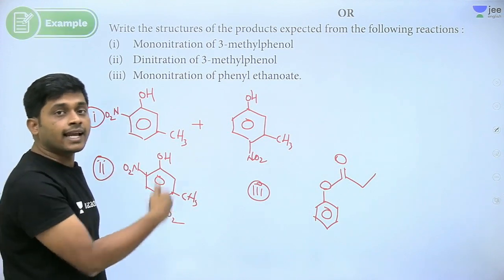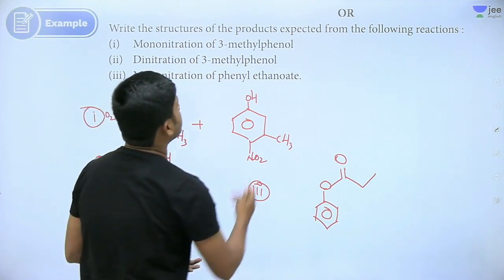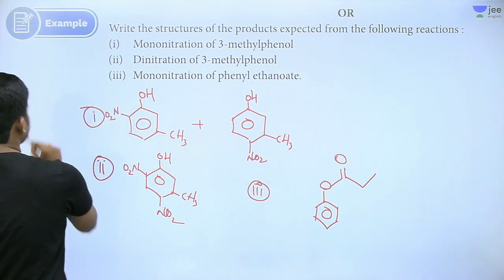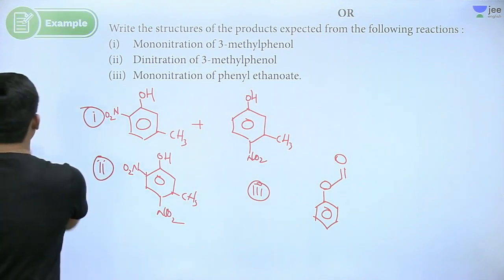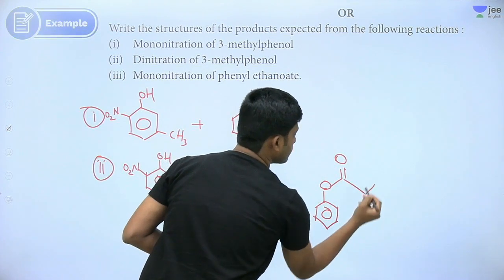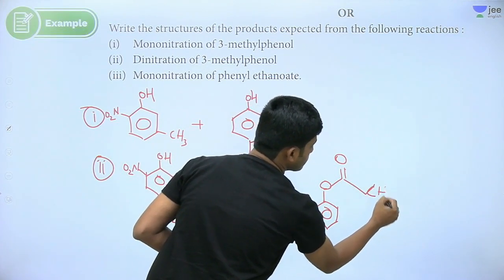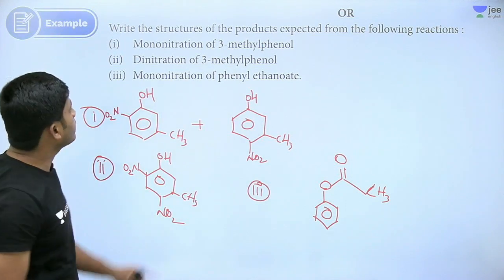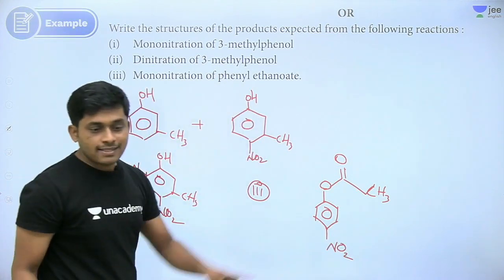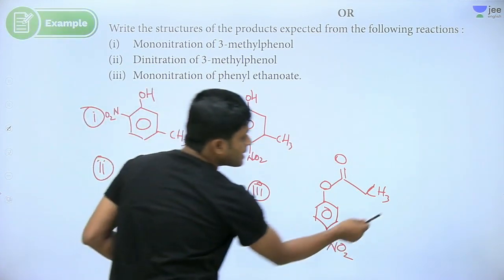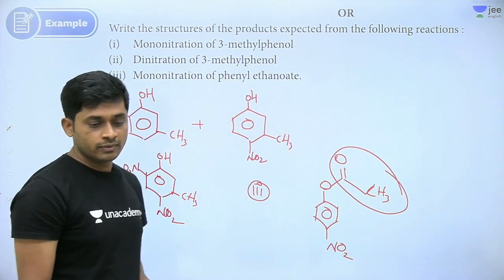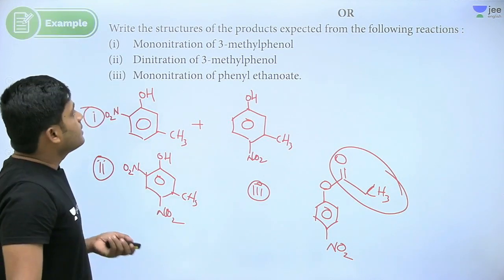Phenyl alkyl alkanoate. Okay, this is phenyl ethanoate. Mononitration will directly go to the para position because this is a bulky group, a big group, because of size it is going to the para position, NO2. Got it? Right.